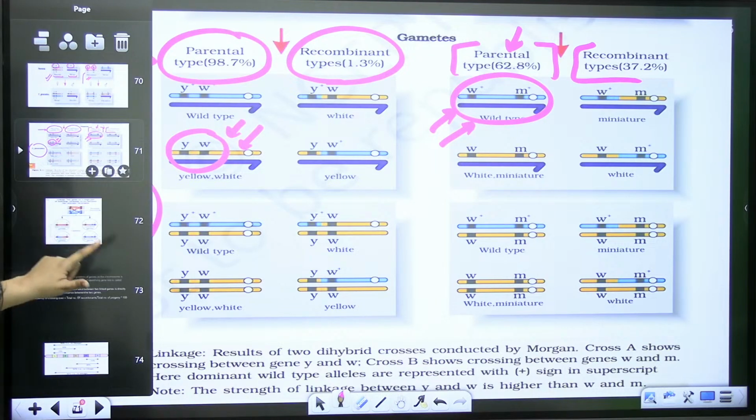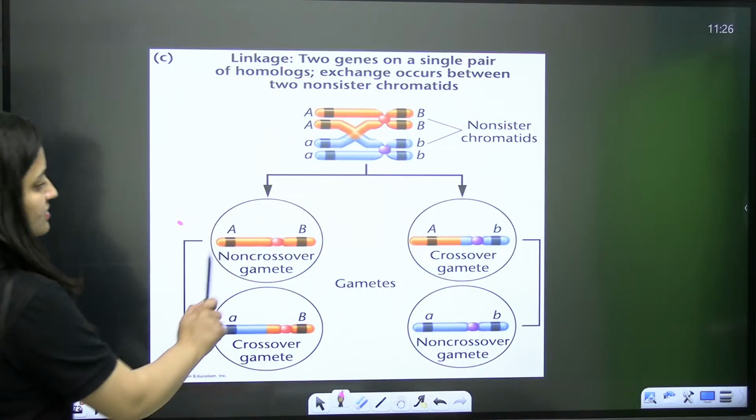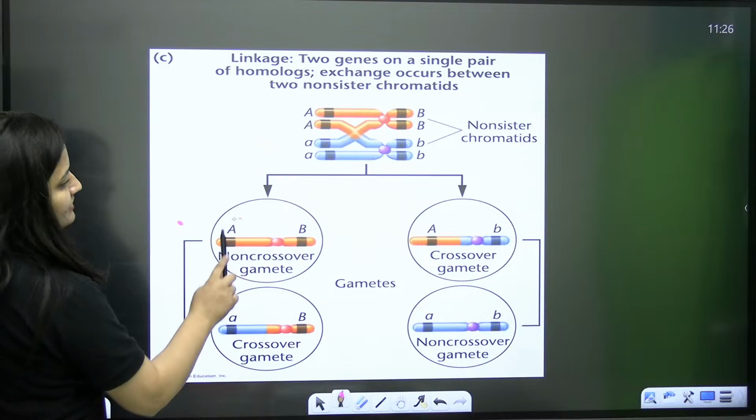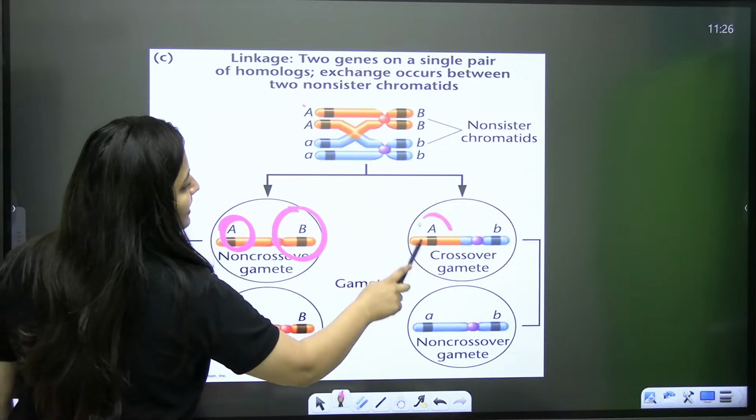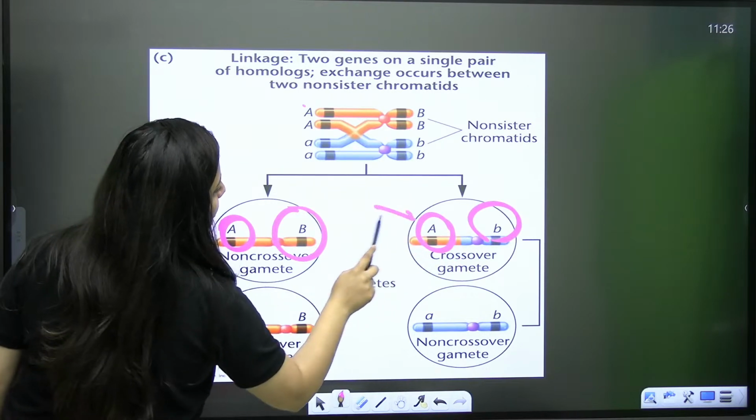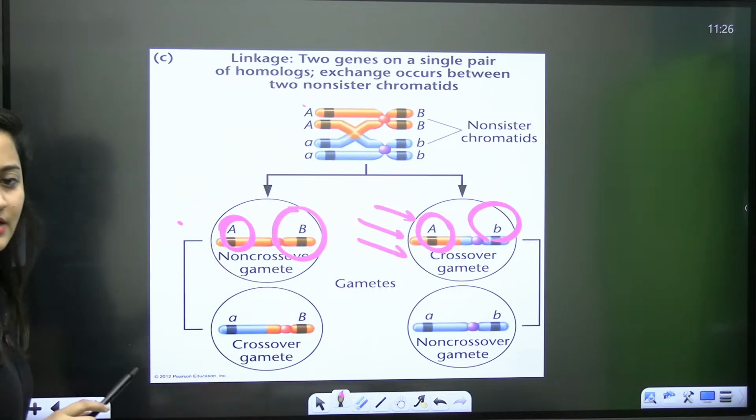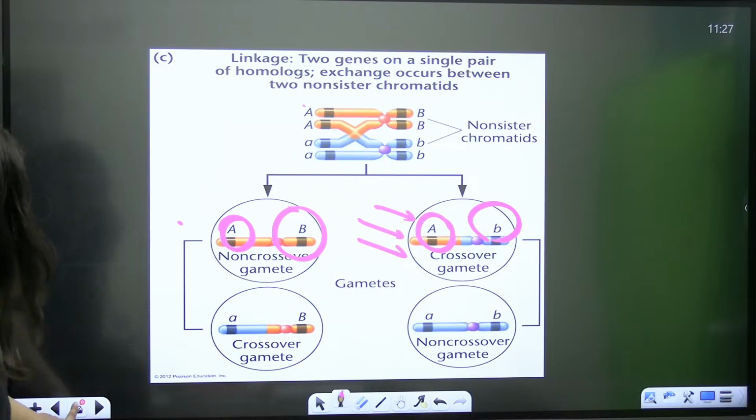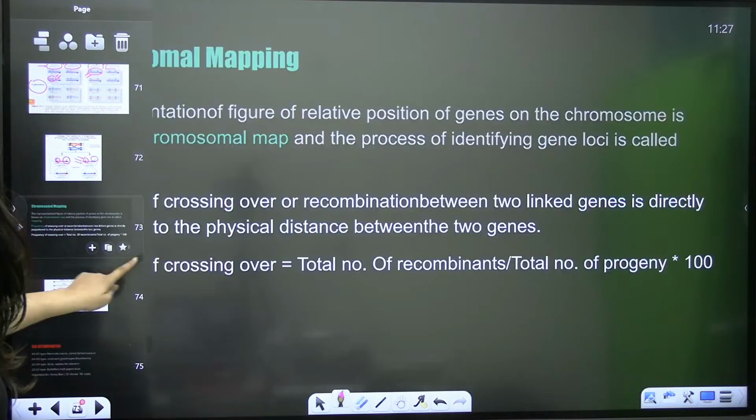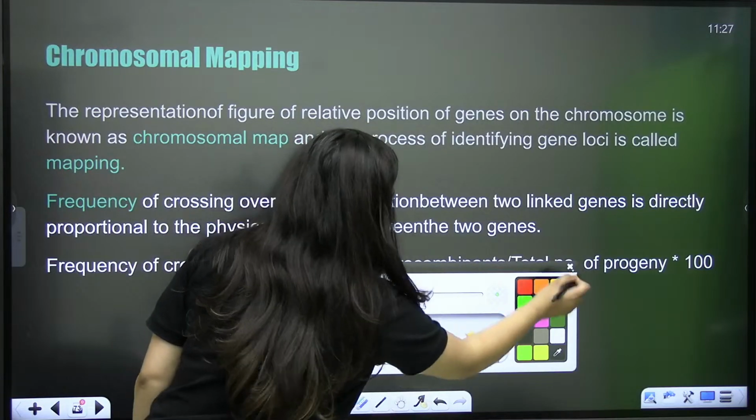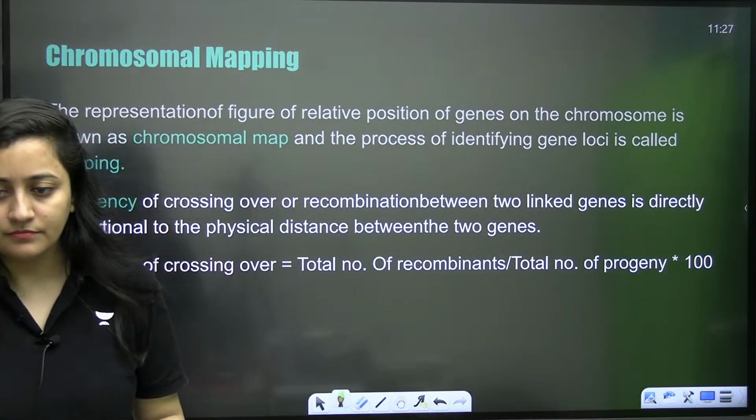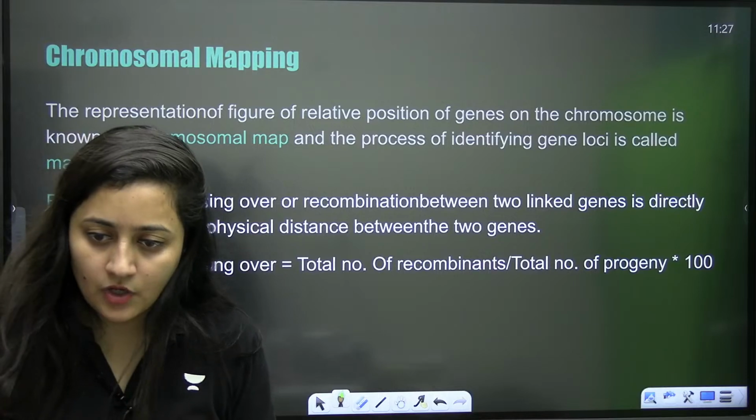Okay, so that's what linkage is. This is a non-crossover gamete, meaning same as the parents, capital A, capital B. This is a crossover gamete, a recombinant. One is capital A, another is small b. So any doubt here in linkage? Are you sure?